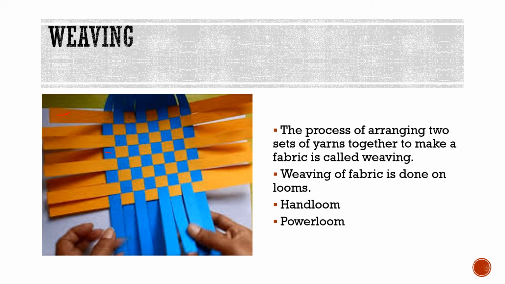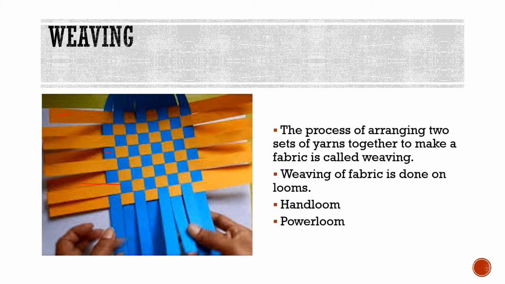Then you have to weave the strips one by one through the cuts in the sheet of paper like this. You have to weave the two sheets like this. You have to weave first these orange strips over the blue sheets, and you have to do this interlacing type of weaving.